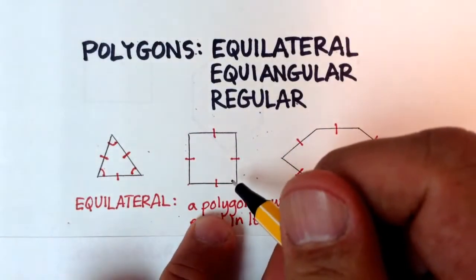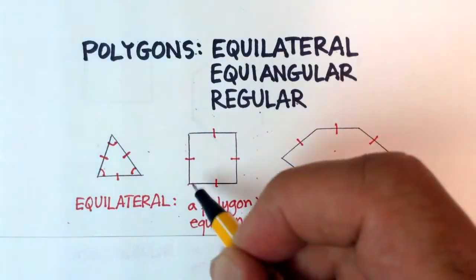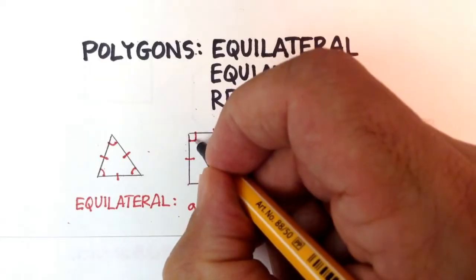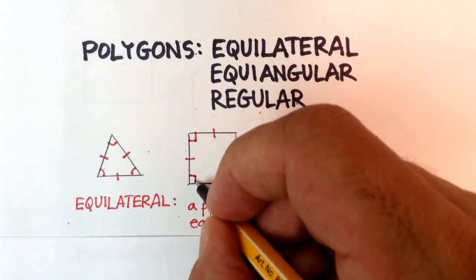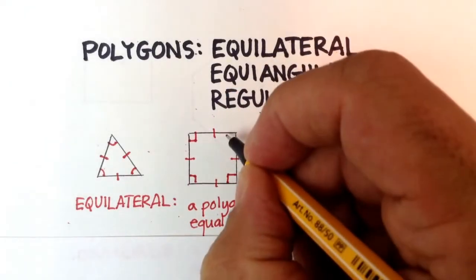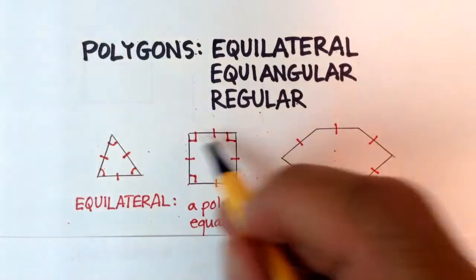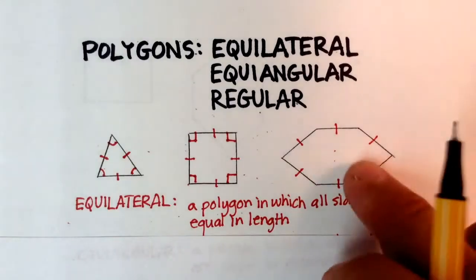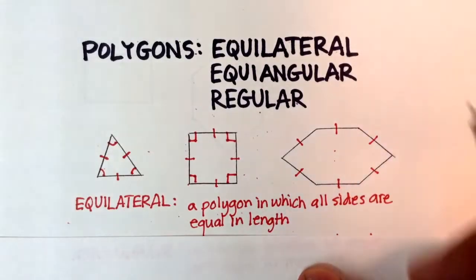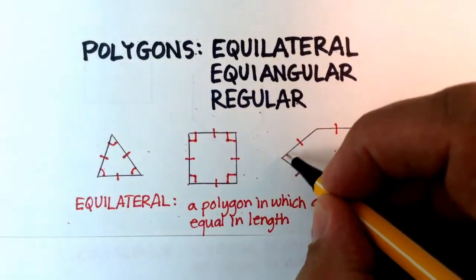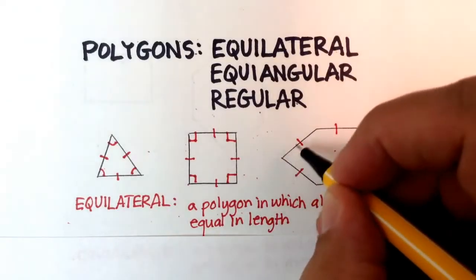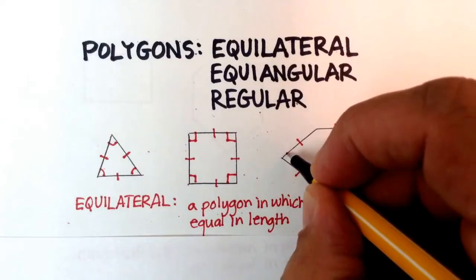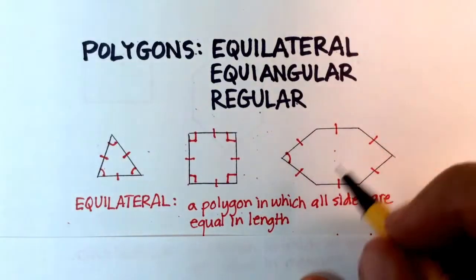Now for a square, again we know that each of these angles is the same because they're all perpendicular to one another, right? And this is what we do for perpendicular. So it's kind of a special case. We just do that. And we only do one because we know that they're all 90 degrees. But now let's go to our equilateral hexagon. You can see that this angle is an acute angle, right?